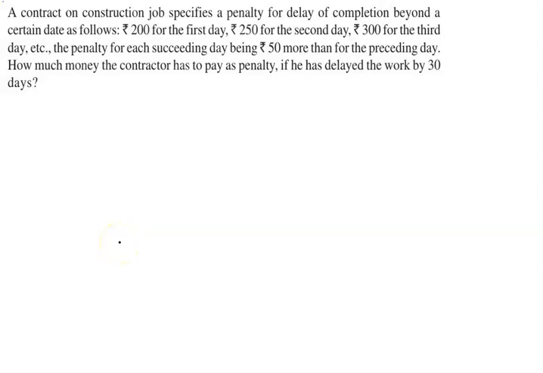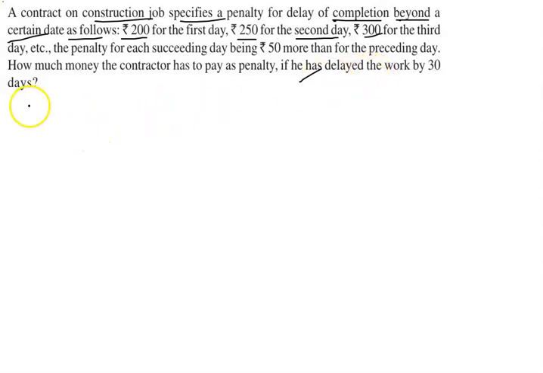Today I am going to discuss a very important question. A contract on a construction job specifies a penalty for the delay of the completion beyond certain dates as follows: rupees 200 for the first day, 250 for the second day, 300 for the third day, etc., the penalty for each succeeding day being rupees 50 more than the preceding day. How much money does the contractor have to pay as a penalty if he has delayed the work by 30 days?